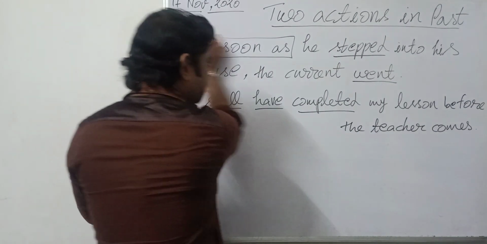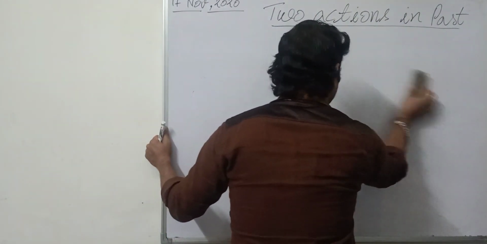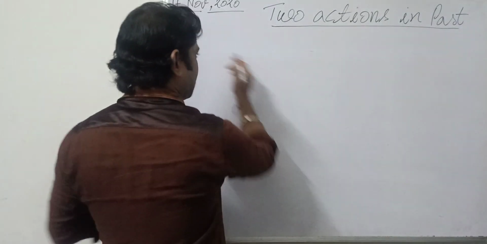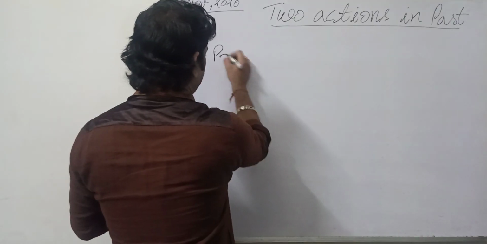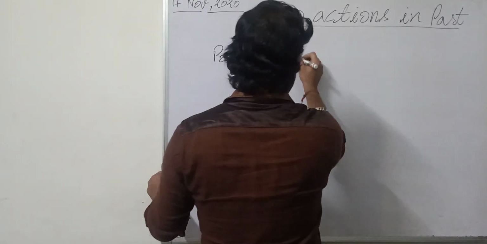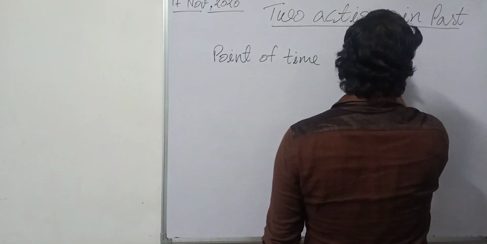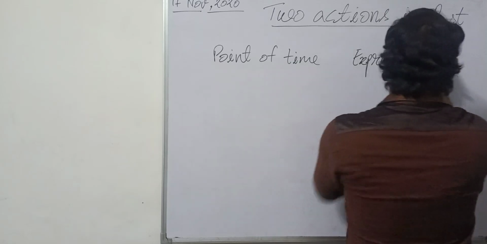Now, these were some very important things, and I am going to tell you about some expressions also, the difference between the times, like point of time. There is point of time, and then there is one more thing, expressed time.